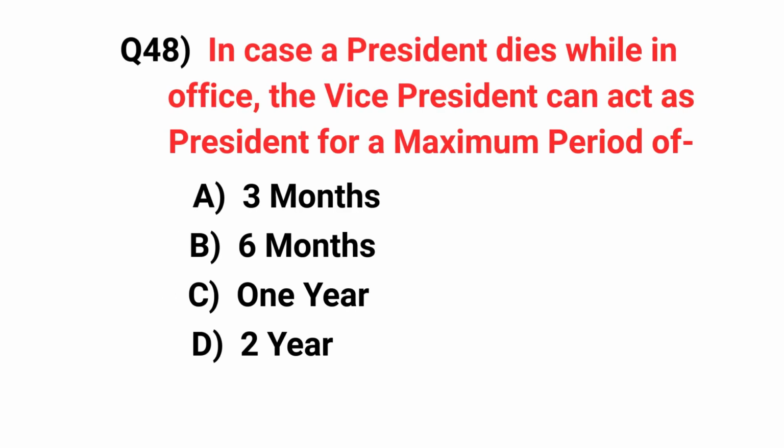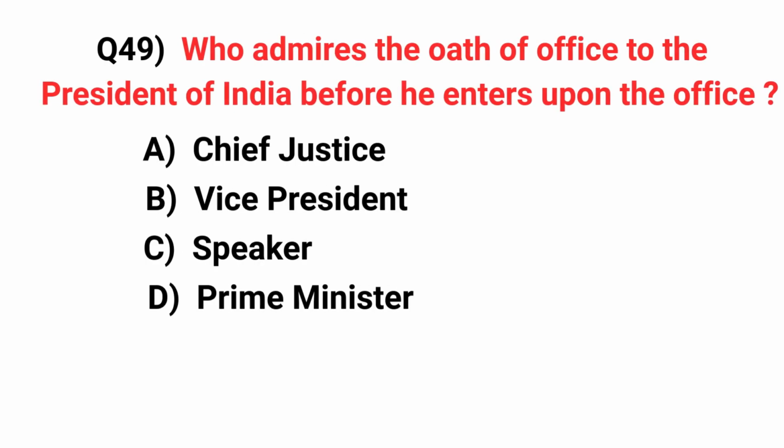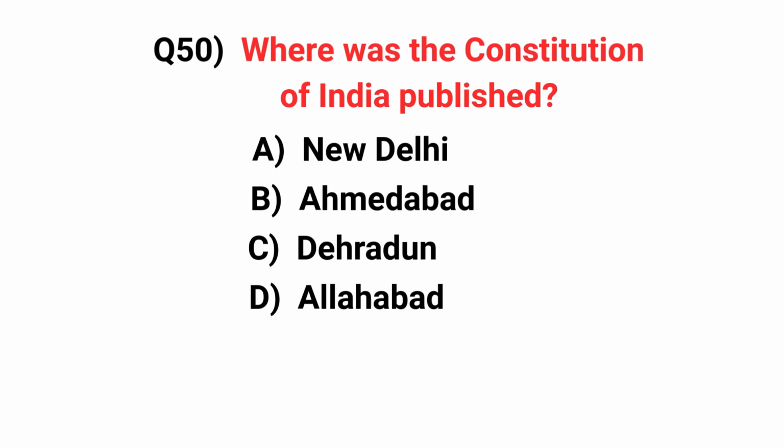In case a president dies while in office, the vice president can act as president for a maximum period of. Answer: 6 months. Who administers the oath of office to the President of India before he enters upon the office? Answer: Chief Justice. Where was the Constitution of India published?